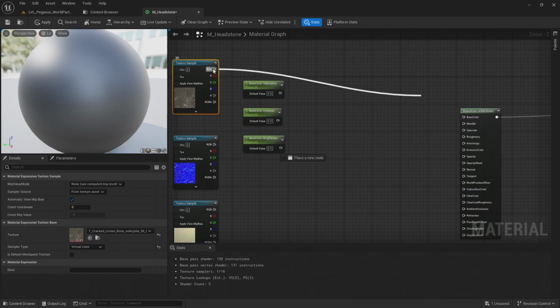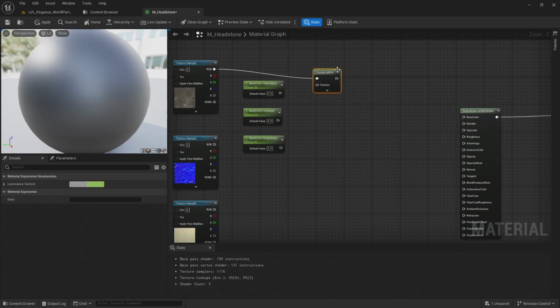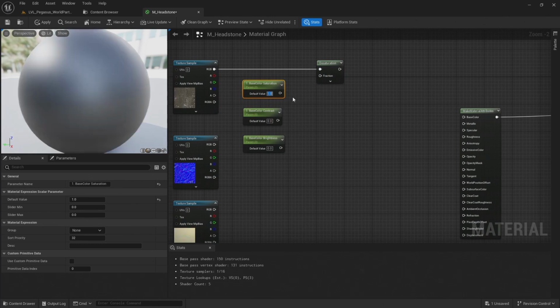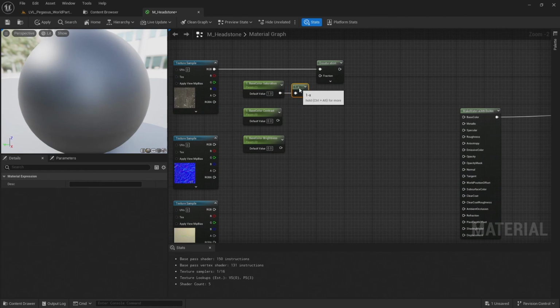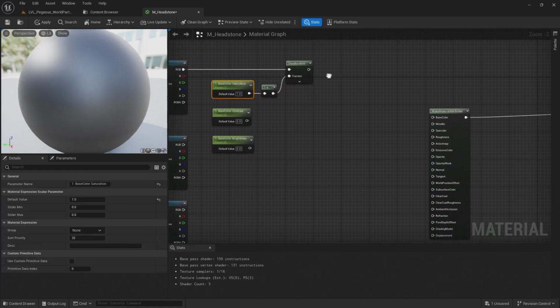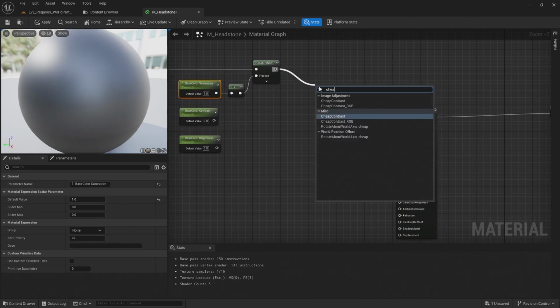So I'm going to drag off from the RGB channel on the texture sample, and I'm going to add a desaturation. The default for the saturation is going to be a value of 1, and I don't want this to control the desaturation, I want it to control the saturation. So I'm going to add a 1 minus, which will invert the value so that now when I increase its value, it will increase the saturation. I'm going to then connect this to a cheap contrast.